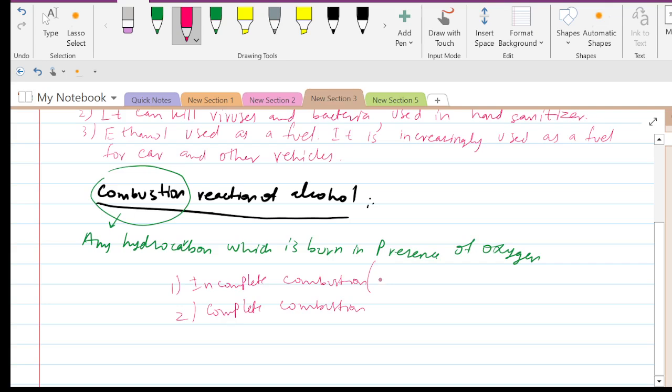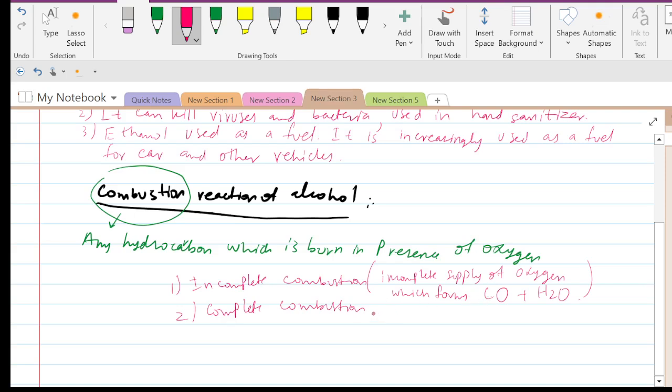In incomplete combustion, there is an incomplete supply of oxygen provided to the hydrocarbon to be burned, and the resulting products are carbon monoxide plus water. That is the product formed as a result of incomplete combustion. Is that clear?